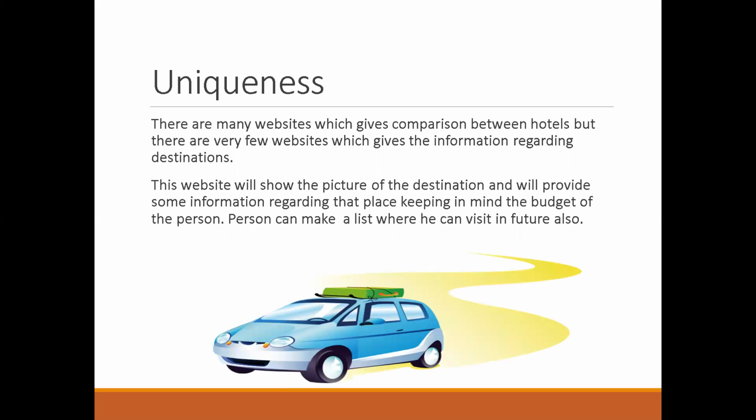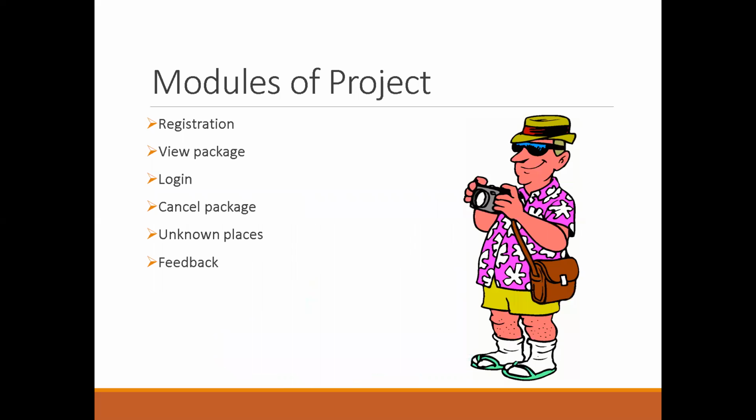Uniqueness. There are many websites which give comparisons between hotels, but there are very few websites which give information regarding the destination. This website will show the picture of the destination and will provide some information regarding that place, keeping in mind the budget of the person. The person can make a list of where he can visit in the future also.